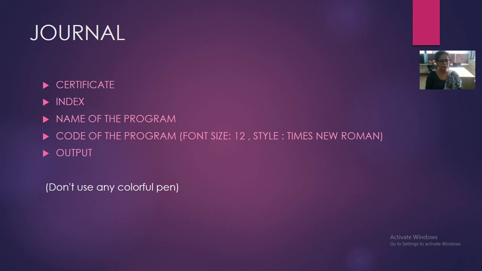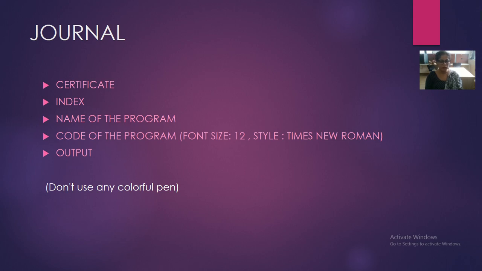Next, after the name of the program, you have to attach the code of the program. Whatever the code is, you have to attach the printout of the code, and everyone has to set the size as 12 and the style as Times New Roman. It is uniform, so everyone has to follow this size and style. After the code of the program, you have to attach the output of the program. Now, how do you attach the output? You can take a snapshot, or you can also use the snipping tool to take a snapshot. It is up to you, whatever you want to use.